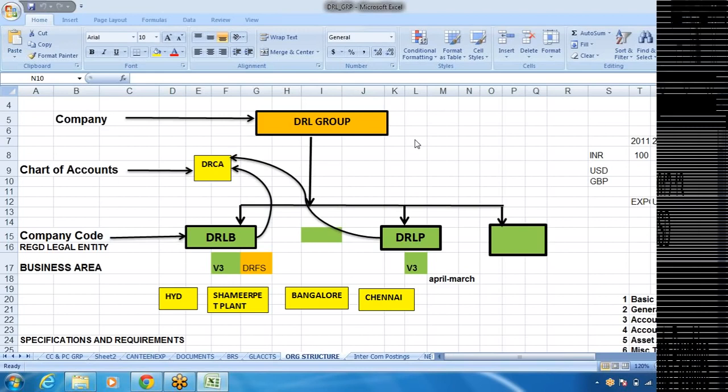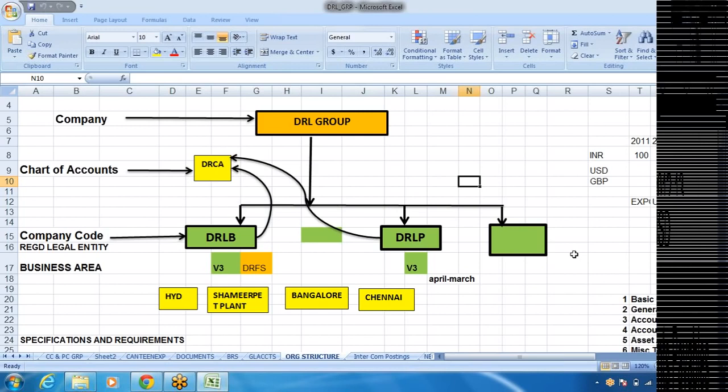Say, for example, now what we are planning to do is, we are a team of consultants. We are going to implement SAP for, say, Dr. Reddy Labs Group. Dr. Reddy Labs is a multinational company and their head office is in India, and in different countries they do have their business, right? So in case we are going to implement SAP to this, how do we have to do it? Everything before we go for SAP implementation is as per the ASAP methodology I told you yesterday, right?